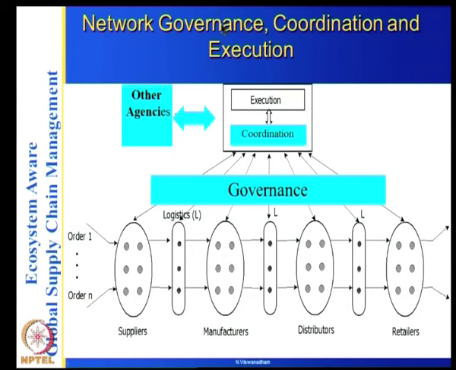As far as the coordination is concerned, it could be the same supply chain planning as earlier, but execution involves more than the supply chain because you are doing the execution of both the forward as well as the reverse supply chains. So the network governance becomes more complex in the case of the green supply chains here.